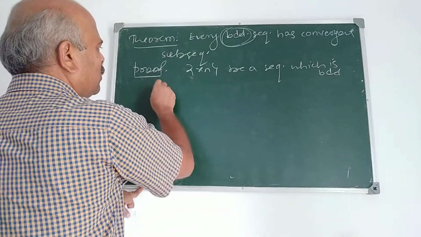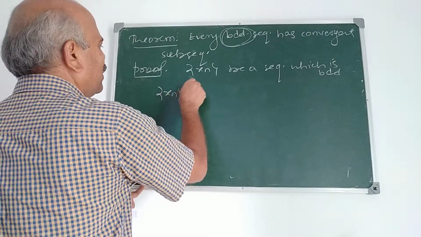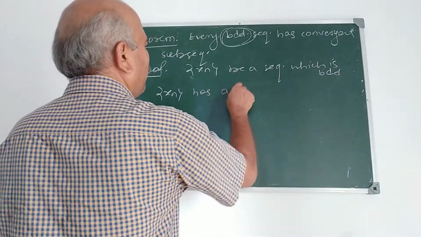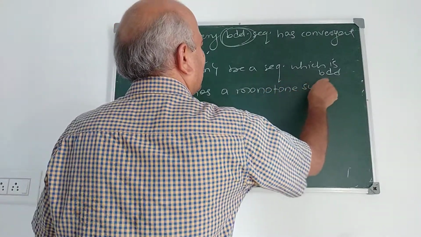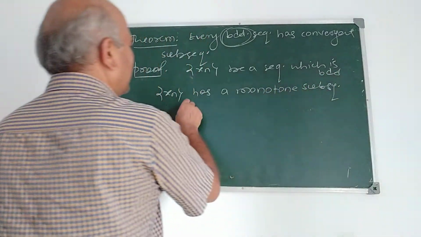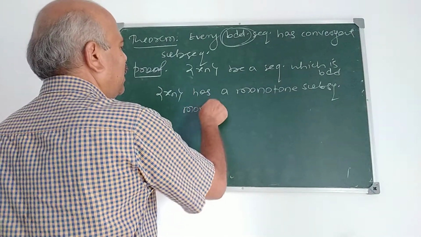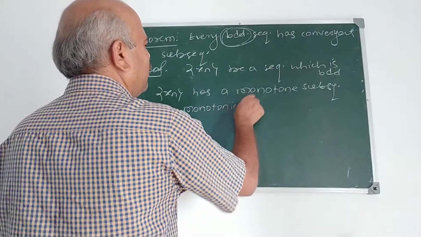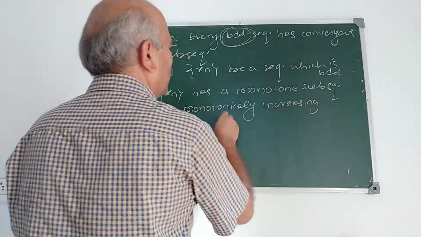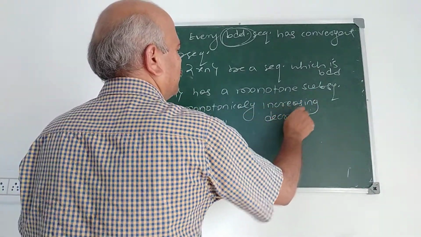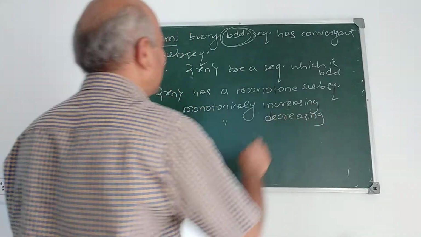Now from the previous theorem, every sequence has a monotone subsequence, either monotonically increasing or monotonically decreasing.